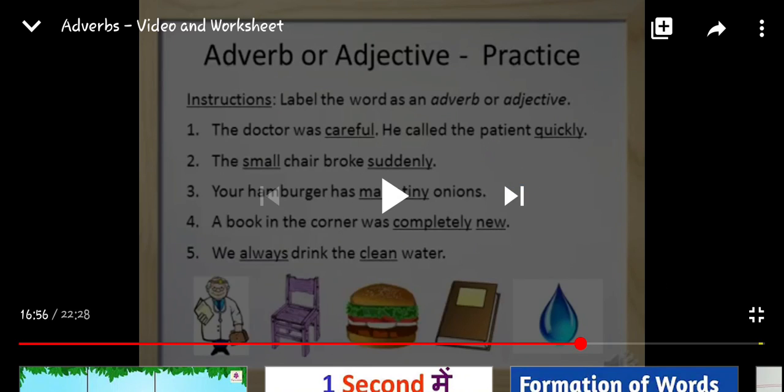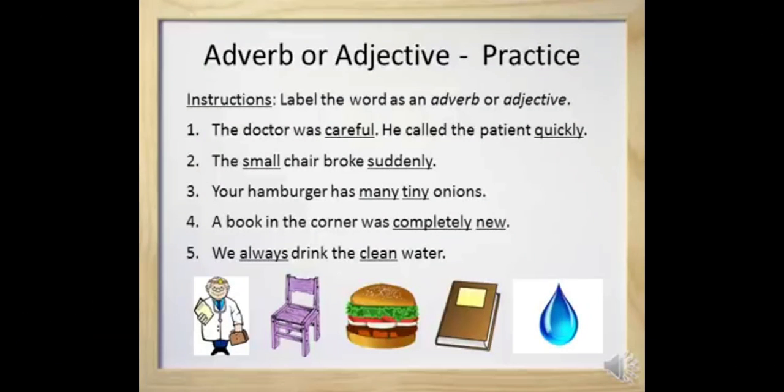Let's see the next exercise. Adverb or adjective practice. So we will be doing both the things, right? The doctor was careful. He called the patient quickly. Label words as an adverb or adjective. The small chair broke suddenly. Your hamburger has many tiny onions. A book in the corner was completely new. He always drinks the clean water. Now let's see.